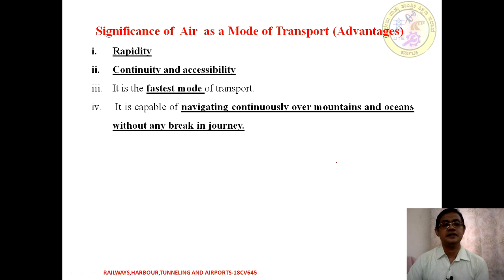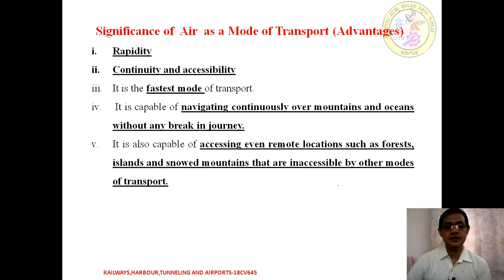Next, we can navigate continuously over obstacles. In the case of surface modes this is not possible, whereas with air as a mode of transport, we can navigate continuously over mountains and oceans without any break. That is an advantage.